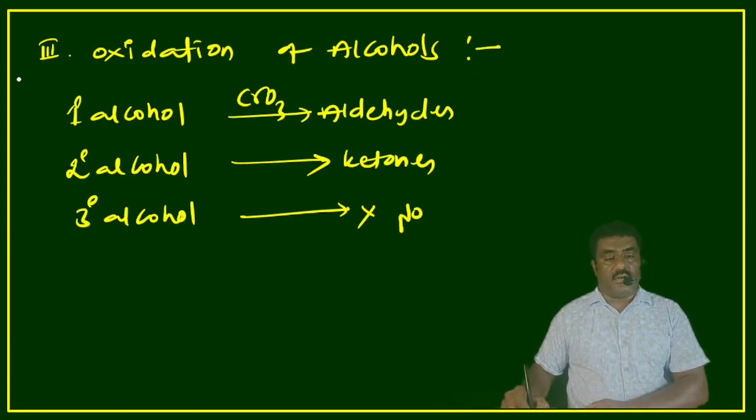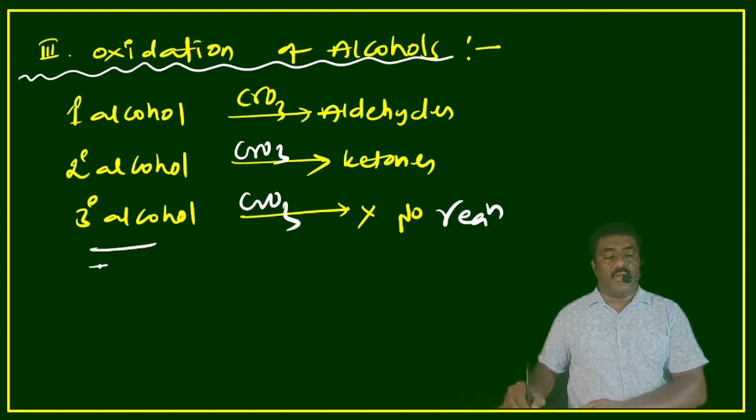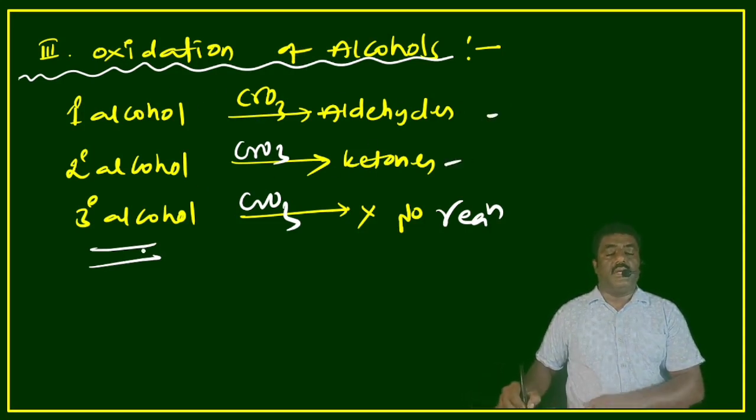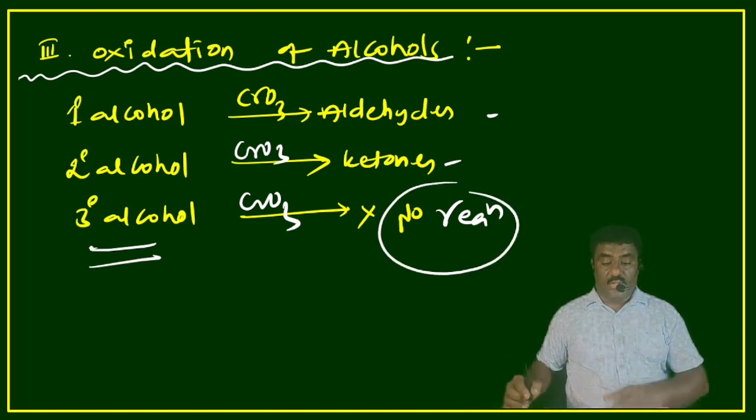Next, oxidation of alcohol. Primary alcohol oxidation with chromium trioxide, CrO3, gives aldehyde. Secondary alcohol gives ketones. Tertiary alcohol gives no reaction with CrO3. Primary alcohol gives aldehyde, secondary alcohol gives ketones, and tertiary alcohol gives no product, no reaction.